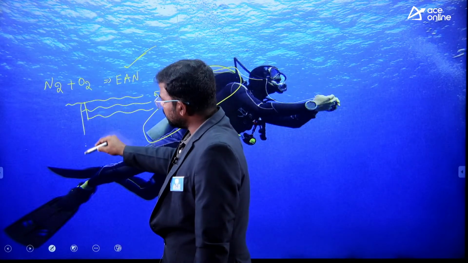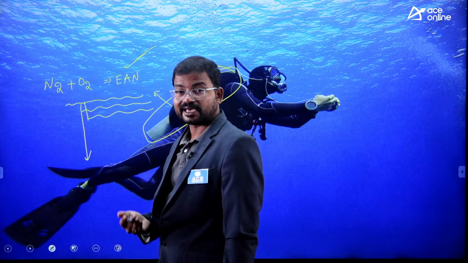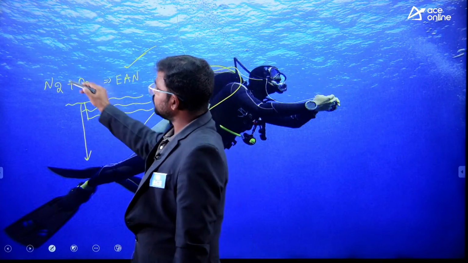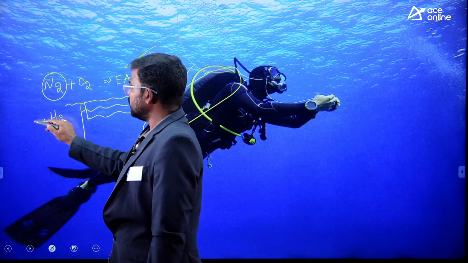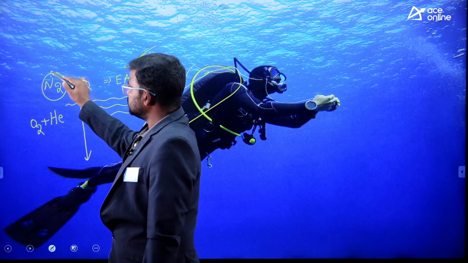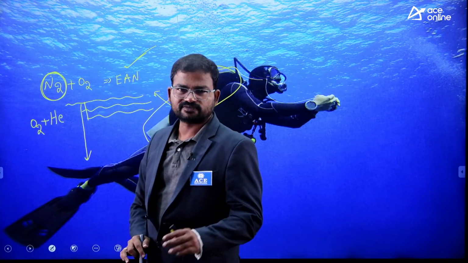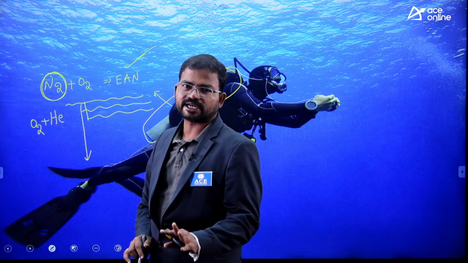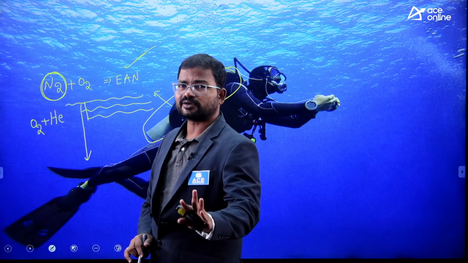If the depth of the water level is very high, then instead of nitrogen we have to mix helium along with the oxygen. Generally we consider nitrogen, and this is the commonly used one. If the depth is very low, we consider nitrogen along with oxygen, but if the depth is very high, instead of nitrogen we have to consider helium.